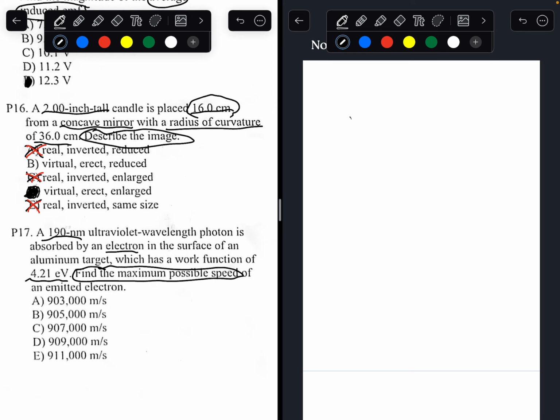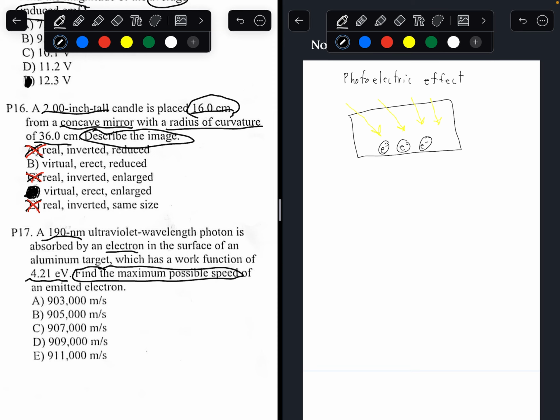So, the photoelectric effect. What does it state? It states that when light shines on a metal plate, the electrons will start to gain energy.